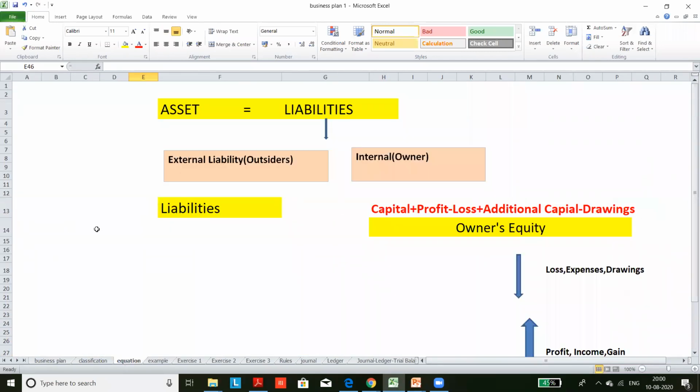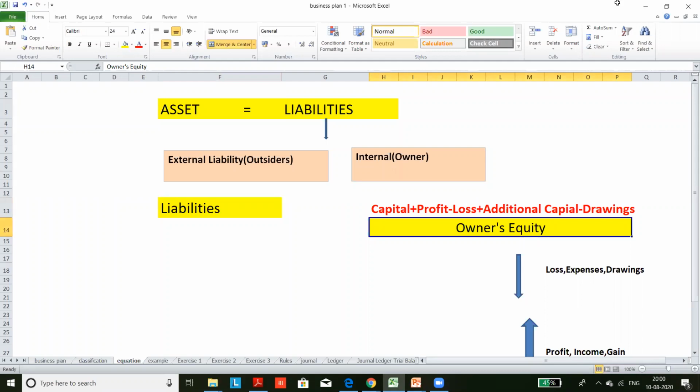Before that, the underlying principle of accounting, you must learn the formula. The basic accounting formula is asset is equal to liability plus owner's equity. Asset is equal to liability plus owner's equity.